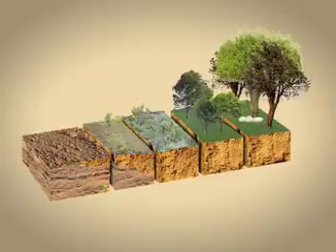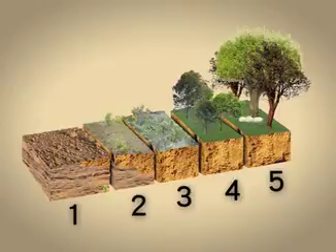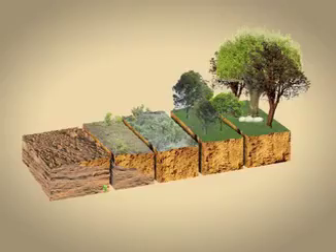Now this diagram will help you understand the sequence of events that makes up primary ecological succession. You can see that each part of the diagram is numbered in order. Succession takes place in the sequence illustrated by the numbers in the diagram. Now let's discuss each part of this process called primary succession.